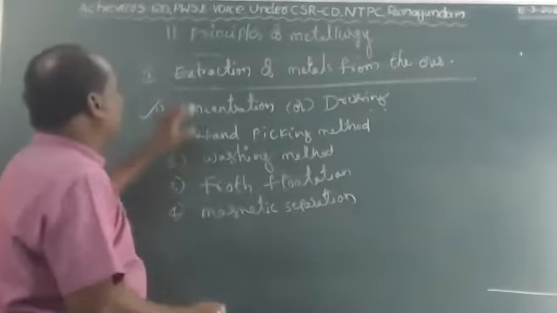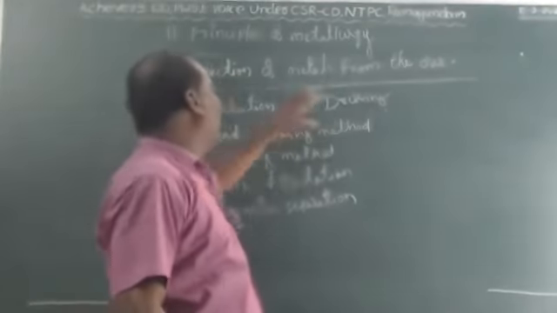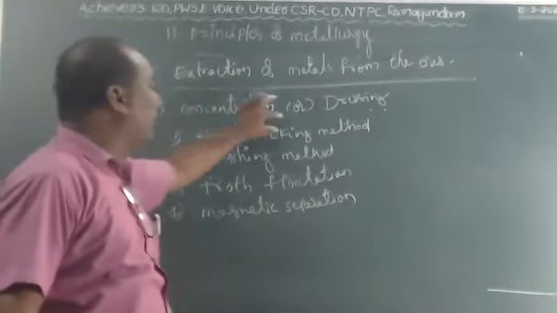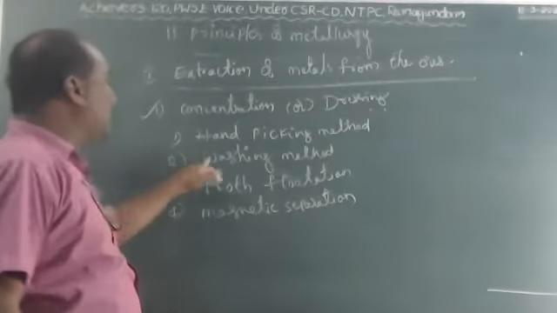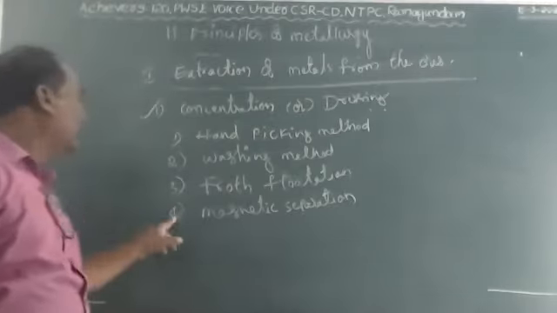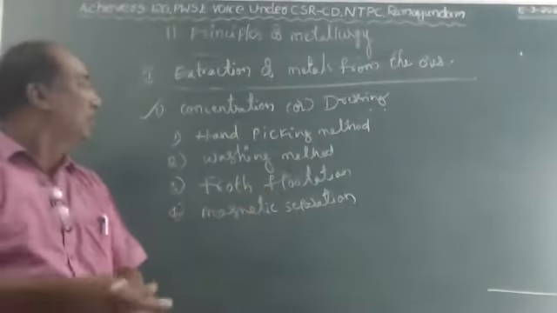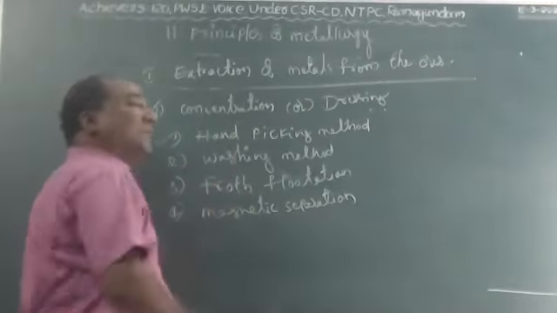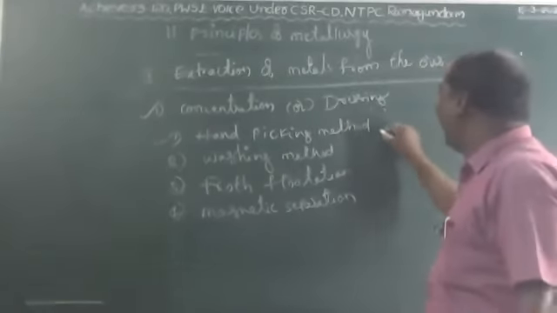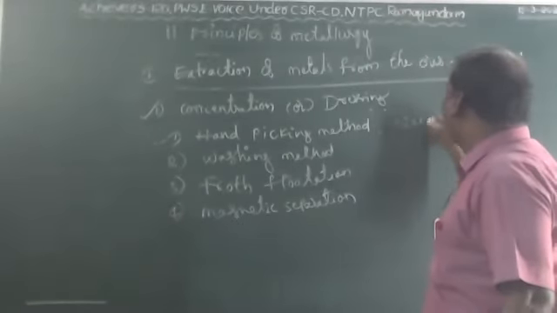So here, concentration or dressing of the ore involves four physical methods. They are the hand picking method, second, the washing method, third, the froth flotation method, and fourth, the magnetic separation method. Let us see the first one, the hand picking method. This physical method mainly depends on size and color.